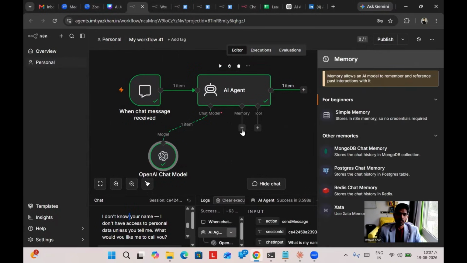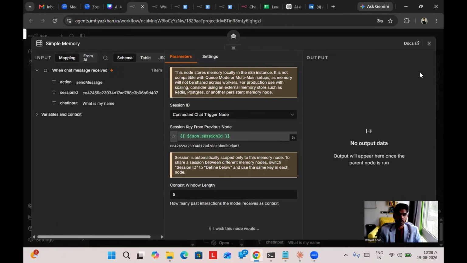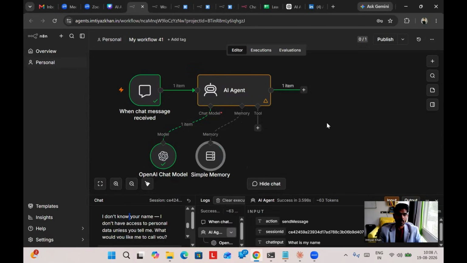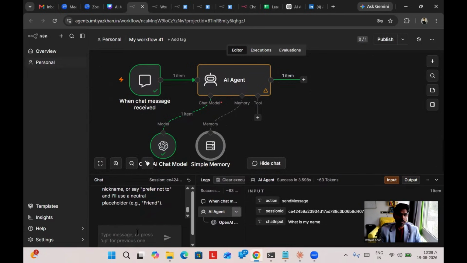By clicking on simply this plus icon, we can attach MongoDB, Postgres, or whatever database you want to attach, right? Or you can attach this simple memory. Now, if I ask the same question which I asked in the previous one to this AI agent, it will start responding to me, right? It will start memorizing.